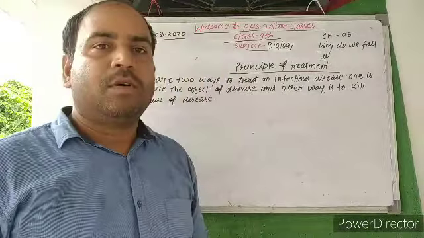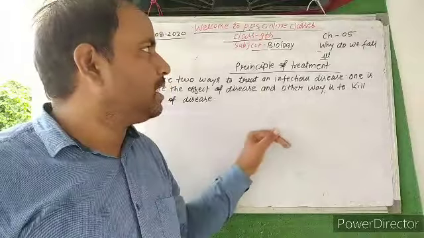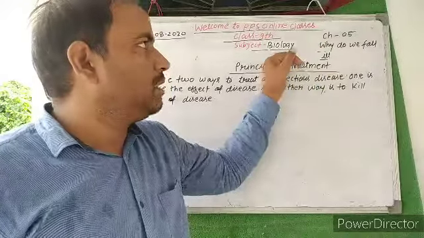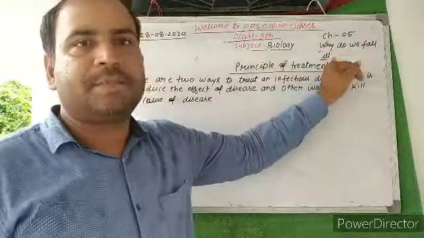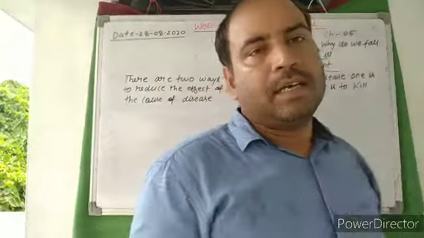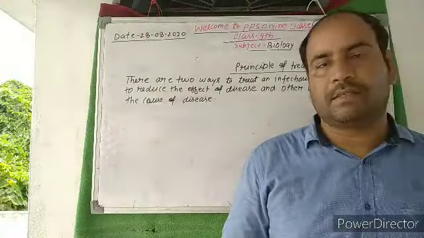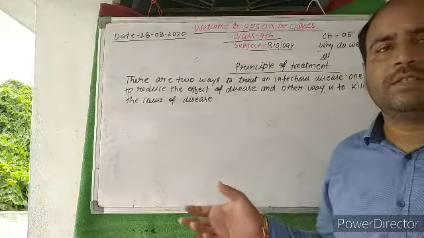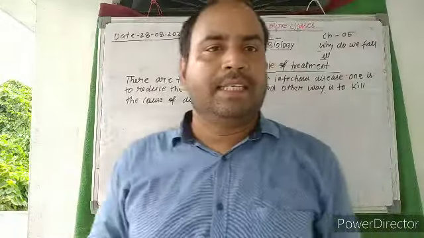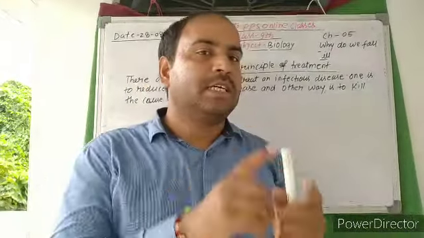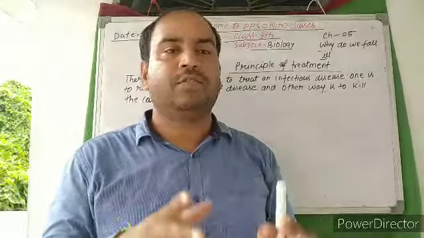Dear students, as you all know very well, we are learning chapter 5 from the biology section, Why Do We Fall Ill. This chapter is going on and we are learning all the things regarding it. So what types of contents have you learned so far? Let us discuss in brief all those contents which you have learned so far.